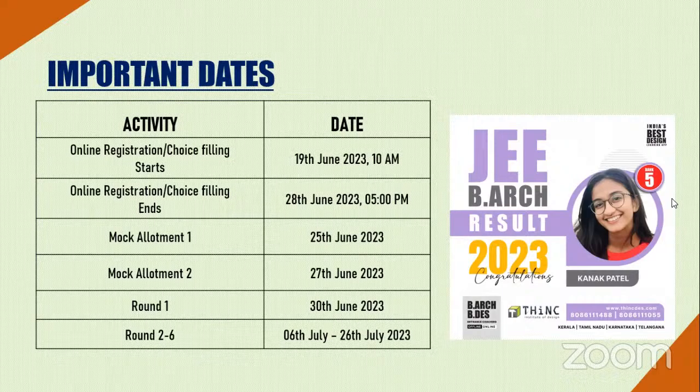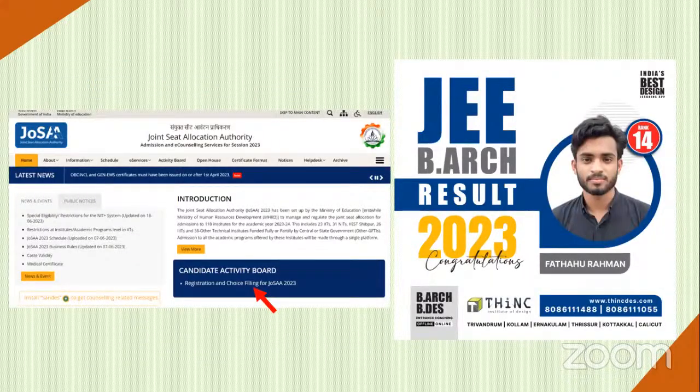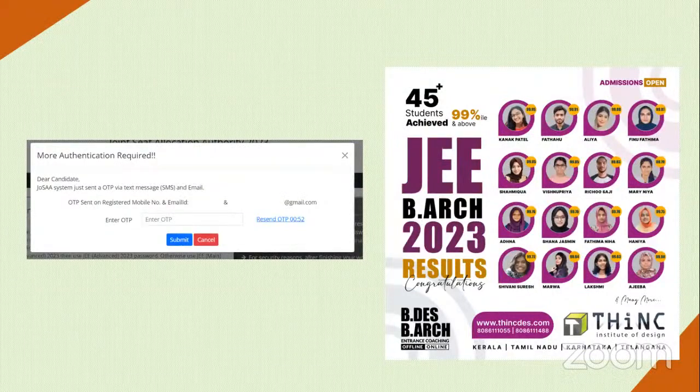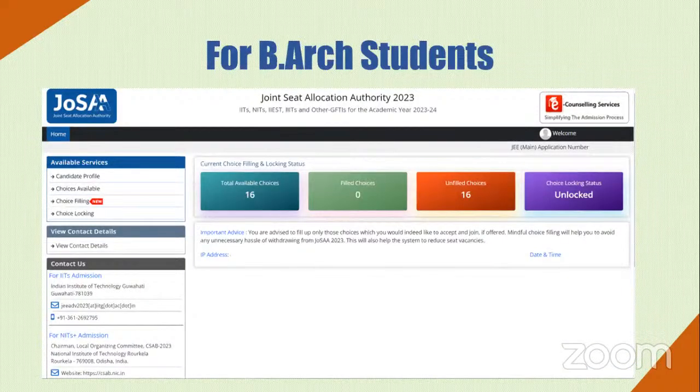It's one of the best bodies for counseling also, to be frank, compared to all the design and architecture entrance exams. Now, how to do it, where to do it: go to JoSAA's website, click on registration and choice filling. You can enter the JEE Main application number, your password, security pin, and there's one more addition this time, that is the OTP. You will get an SMS or you will also get an email. In either of these, you will get an OTP. You can use that and enter it.